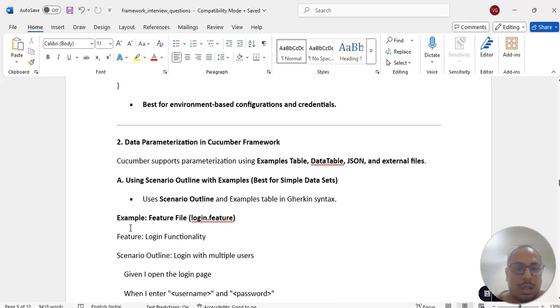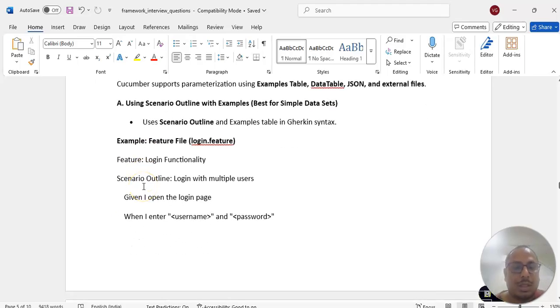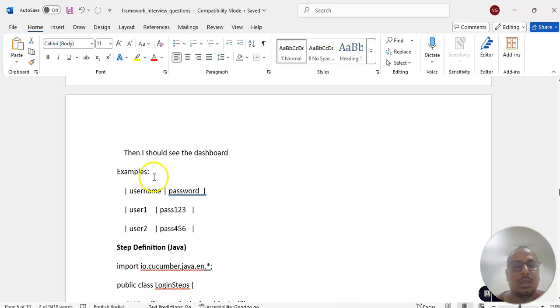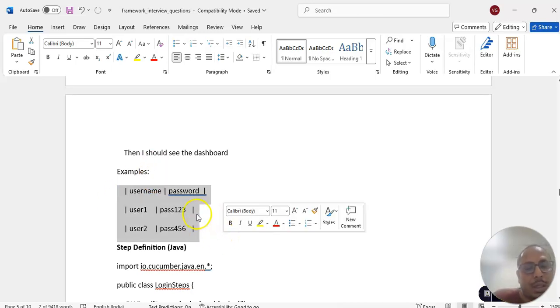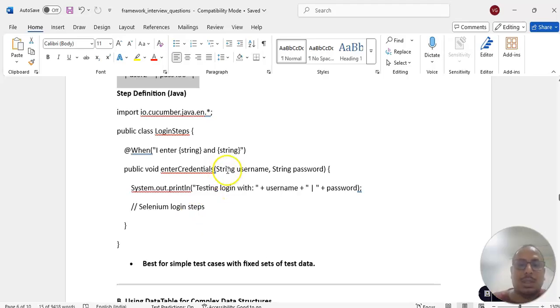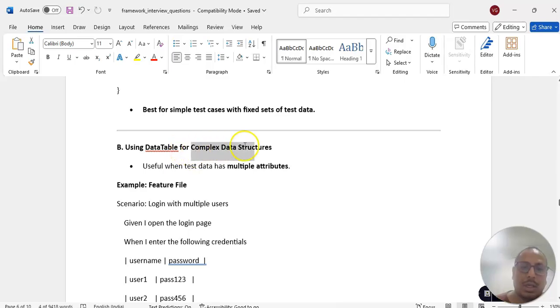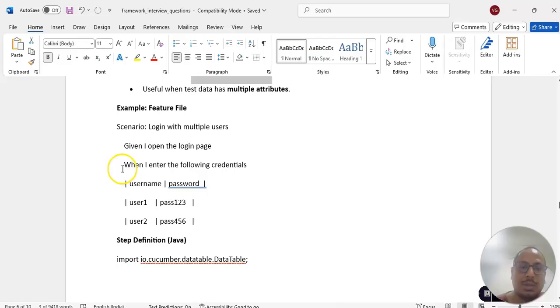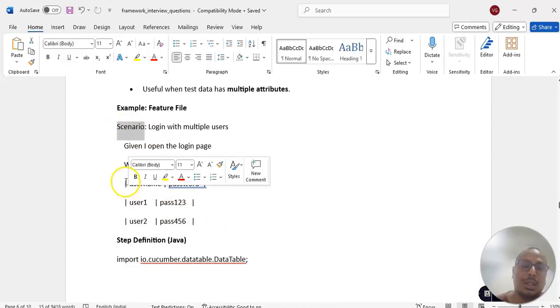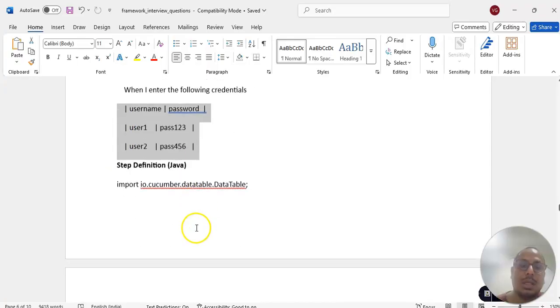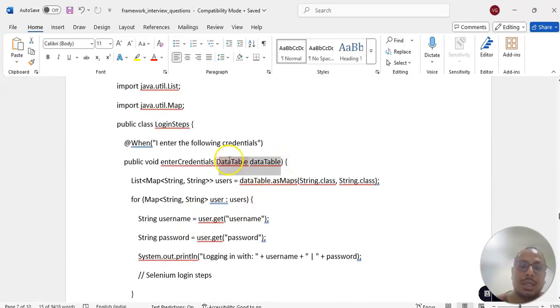Right, in Cucumber how will we pass the data? We will use the scenario outline to achieve data driven testing. We can use the scenario outline and the examples section to pass data from there. In the step definition we can read those data. Or if you have complex data, then we can use data tables after the step itself. In a scenario outline, wherever required in that step we can read it directly, and for further steps we can use the data table. We can convert a data table into a map or list,